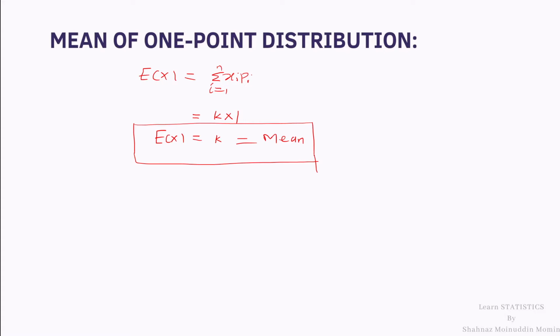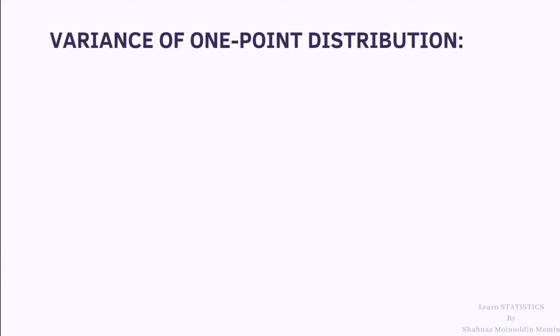Now we shall move to the next point, variance of one point distribution. By definition, variance of X is given by variance X equal to expected value of X square minus expectation X bracket square. As I have already calculated the expectation of X, which is mean, and it is k, so it is k square.